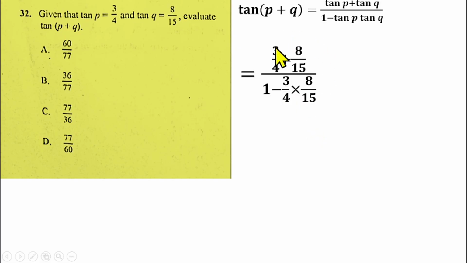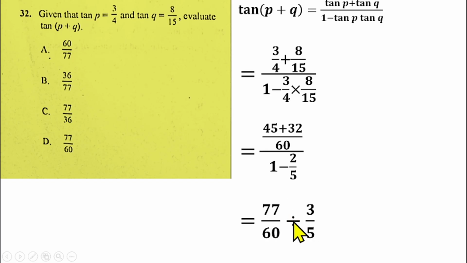We can simplify this further by finding the LCM of the numerator here, and that should be 60. 4 in 60 is 15 times 3, that gives us 45, plus 15 in 60 is 4 times 8, that gives us 32. Over, then 4 can go in 8 here, that gives us 2, 3 can go in 15, that gives us 5, that gives us 2 over 5 here. If you add this together, that gives us 77 over 60, divided by, you can find the LCM of this as well, 1 minus 2 over 5, that gives us 3 over 5.